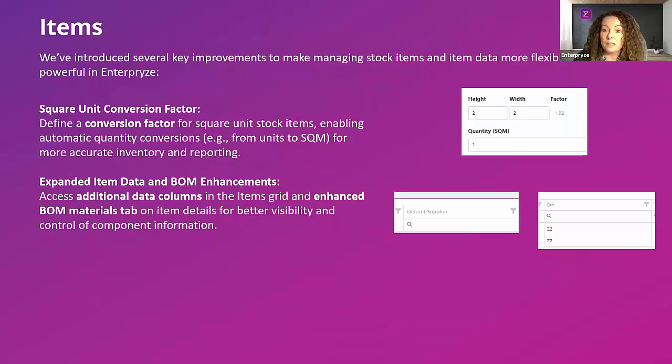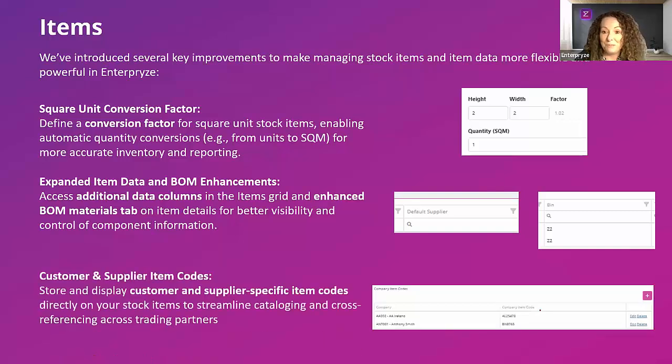For the bill of materials, what we've done is, again, to make it easier to identify where the stock resides. When you look at a parent item, a final or finished product, or bill of material, you'll be able to go into the bill of materials tab, and for each of the components, if they exist in a specific bin, you can now display that bin number. Again, keeping you informed and giving you better visibility of where that stock resides. Simply on that bill of materials tab, you'll be able to click on the 3 dots, or the elliptical menu as we call it, click on your column chooser, and click and drag that bin into view directly on the bill of materials tab.